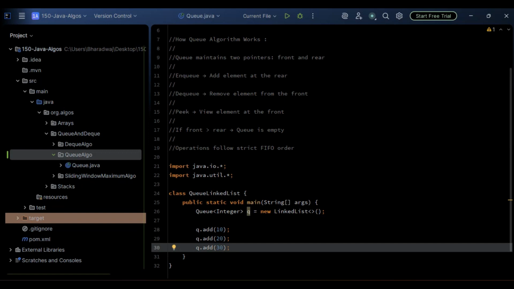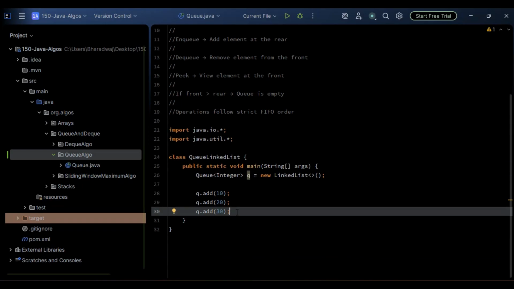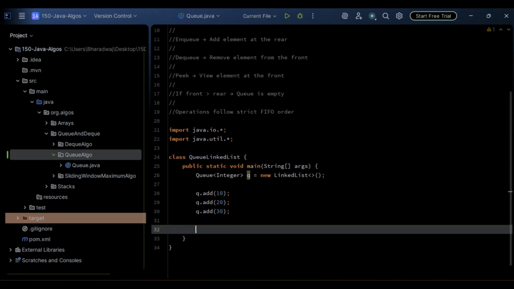Accordingly, with what we had discussed earlier, we will be inserting the elements at the rear, and we will be removing the elements from the front. We have successfully added 10, 20 and 30 at the rear of the queue. Then what we'll be doing, let's remove and print the front element.